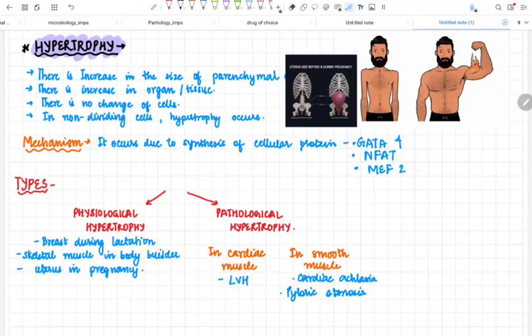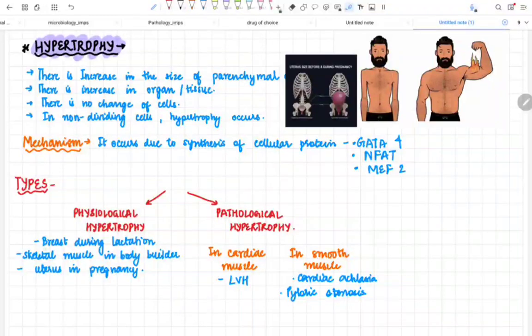front of the examiner that you probably know more in this topic, because usually not everyone writes these cellular proteins in the answer. So if you write that there is an increased production of the cellular proteins, which are GATA4, NFAT and MEF2, it will create a good image of you in front of the examiner. Now, talking about the types: physiological hypertrophy and pathological hypertrophy.